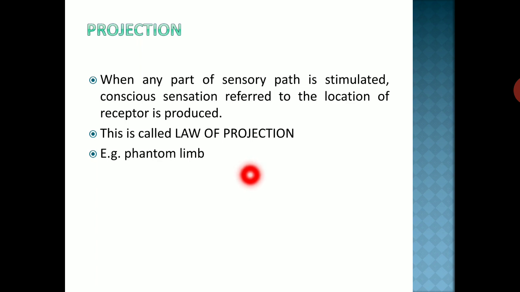Now, what is phantom limb? After amputation of a limb, for any reason, sometimes the patient complains of pain in the absent limb. That's why it is called phantom limb. This pain sensation is produced due to irritation of damaged nociceptive and proprioceptive afferents at the stump of the amputated limb. So the sensations produced are projected to the area where the receptor used to be located. This is known as the law of projection.